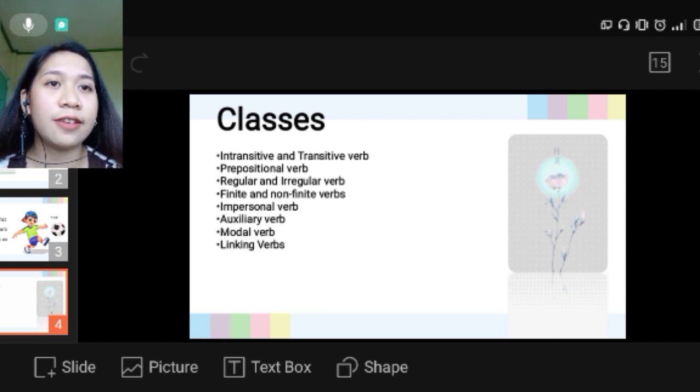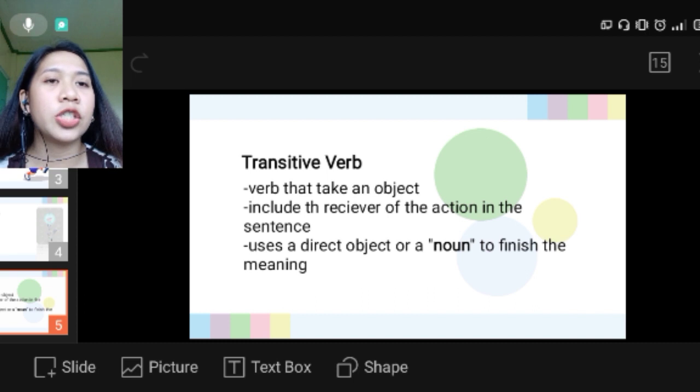First, the intransitive and transitive verb, prepositional verb, regular and irregular verb, finite and non-finite verb, impersonal verb, auxiliary verb, modal verb, and linking verb. So those are the classifications of verb, and let us just have an overview about it because some of it will be discussed by the next reporter. First, we have the transitive verb.